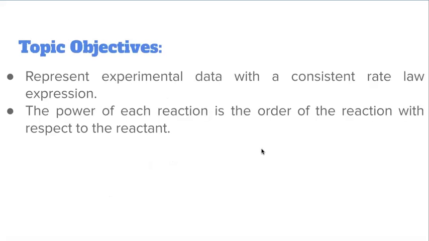And that's it, folks. That is topic 2, rate law. Hopefully, I was able to show you how experimental data can be written to represent a chemical reaction in the form of a rate law, which is very powerful because we can use that to maximize the efficiency of a chemical reaction. And then finally, the power of each reactant is the order of the reaction with respect to the concentration of that reactant. All right, thank you for your attention today.